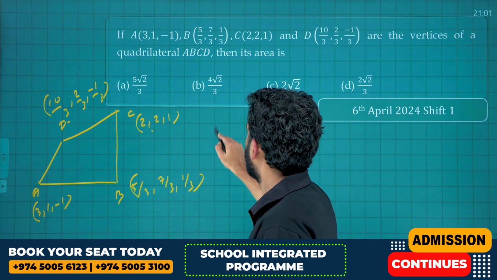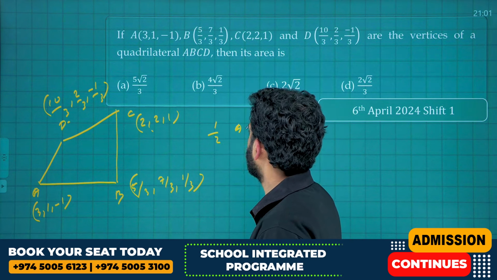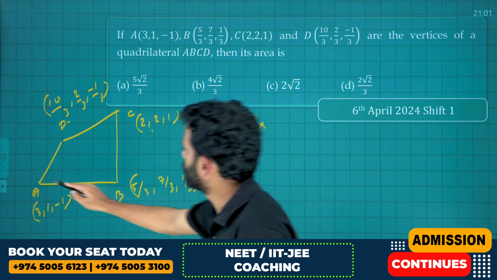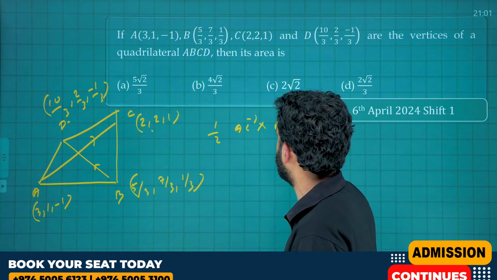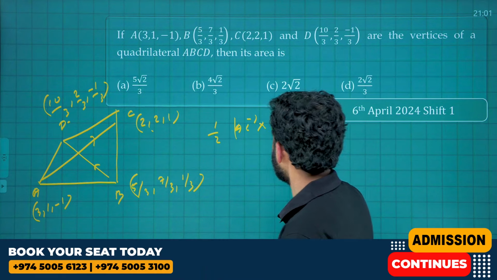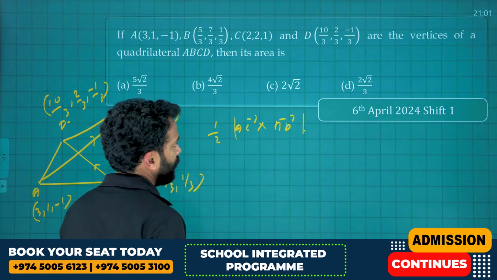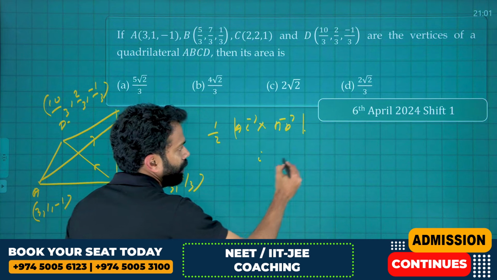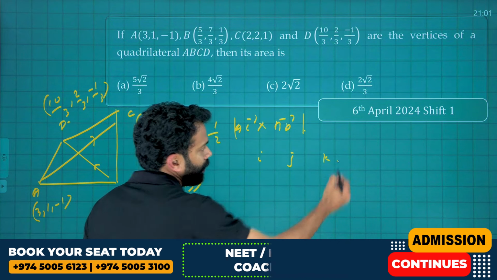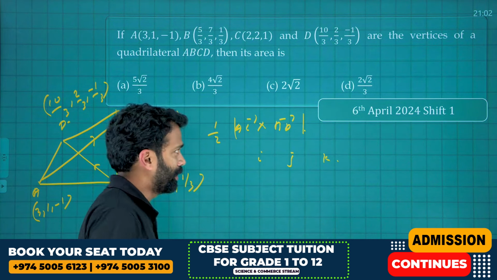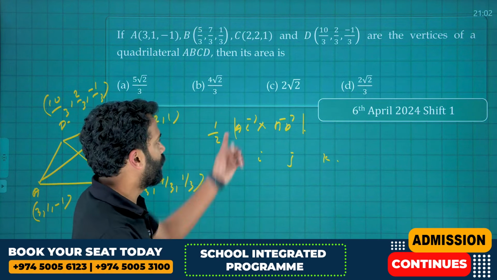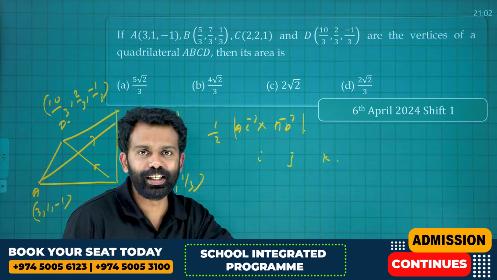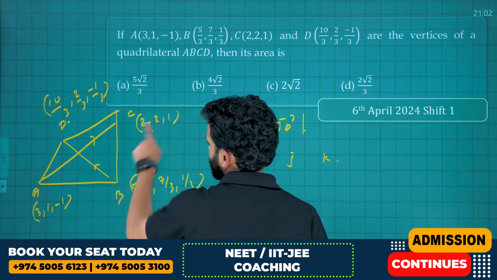Very easy. Half into vector AC cross vector BD, the diagonals. That's all. So I am going to find vector AC cross vector BD first. I am not writing vector AC and vector BD separately; we can just formulate it and directly apply it here. So what is vector AC? Position vector of C minus position vector of A, so basically this minus this.